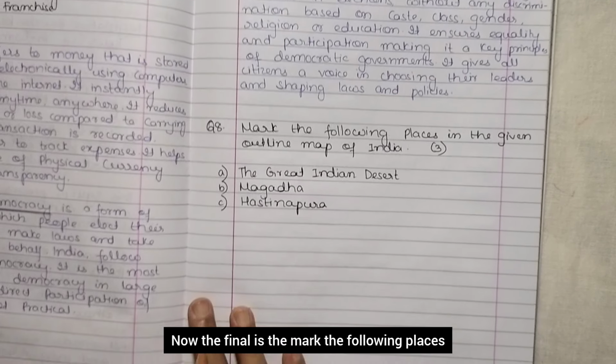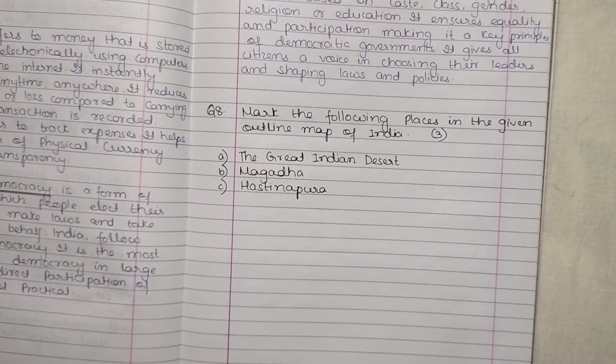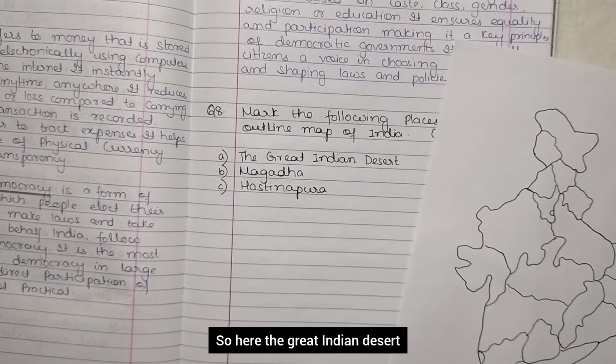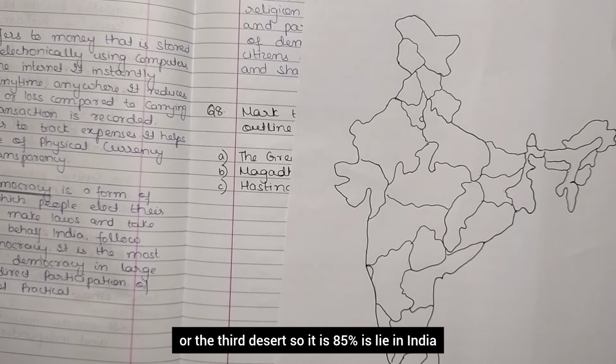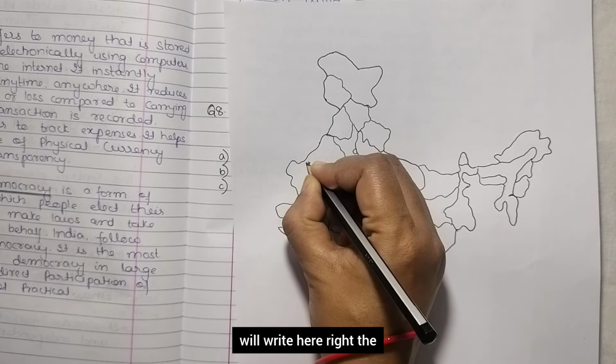Now the final question is to mark the following places in the given outline map, and it carries 3 marks. The first one is the Great Indian Desert or Thar Desert, then Magadha and Hastinapur. I have already covered one map work also, in a sample paper that has already been uploaded. If you want, you can check that one also. So here, the Great Indian Desert or the Thar Desert: 85% lies in India and 15% lies in Pakistan. The Great Indian Desert is here in Rajasthan. So we will write it here, right?